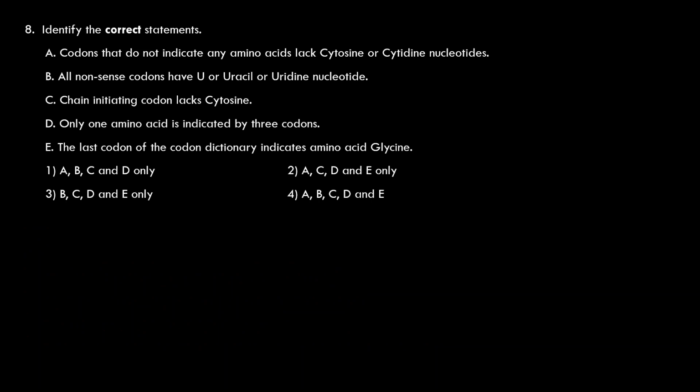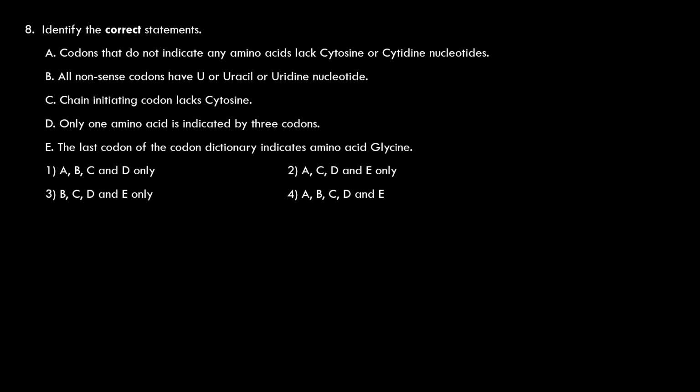Identify the correct statements. Codons that do not indicate any amino acids lack cytosine or cytidylic nucleotides. Codons that do not indicate any amino acids means they are nonsense codons. These nonsense codons lack cytosine because nonsense codons are UAA, UAG, UGA. So none of them has cytosine or cytidylic nucleotide. So statement A is correct.